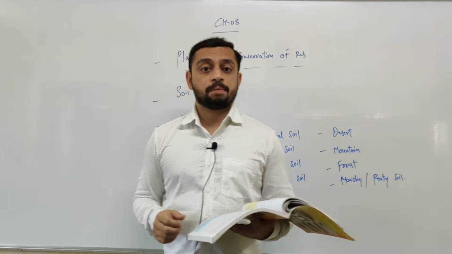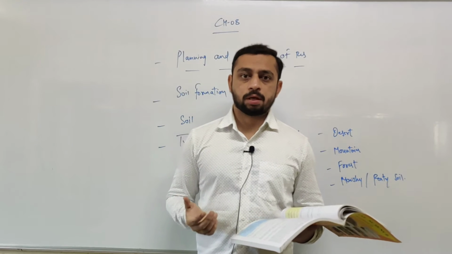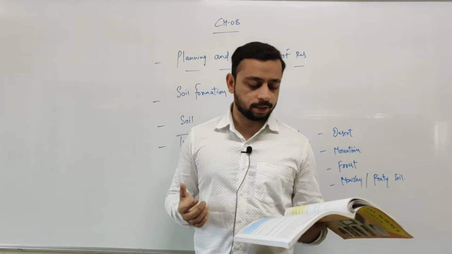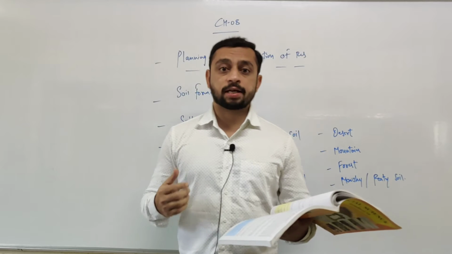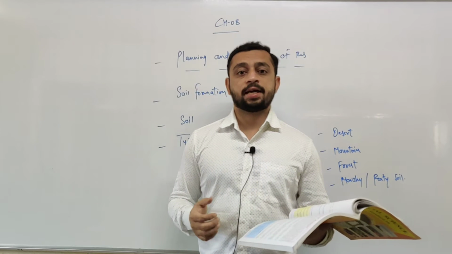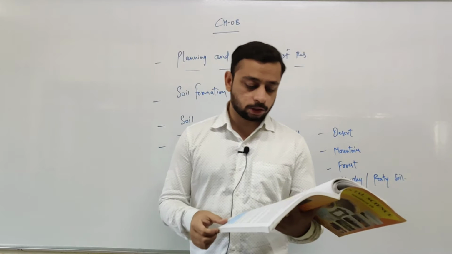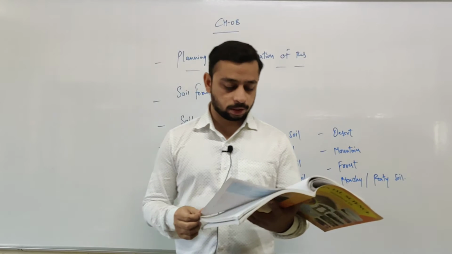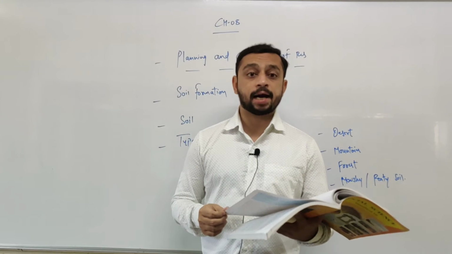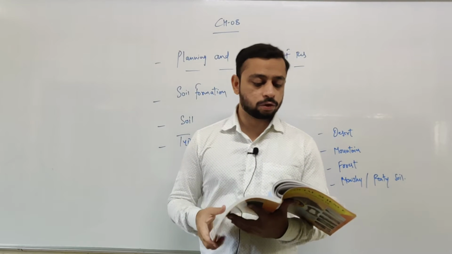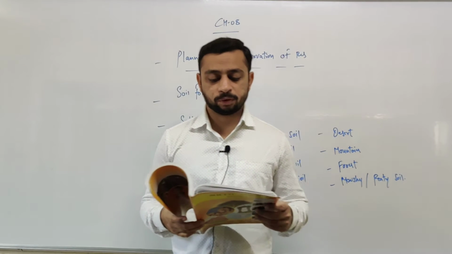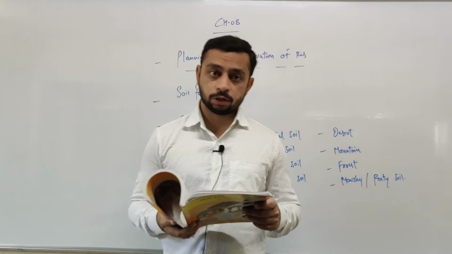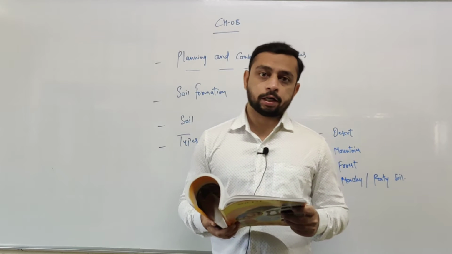We were discussing chapter number 8, right? That is natural resources. We understood what natural resources are, and we also saw the use of resources, that is resources as food, resources as a source of raw material, and resources as energy resources. And again we saw the next topic, that is types of resources. Types of resources is again divided into three concepts, that is ownership, availability, and distribution centers. And then we saw the resources which are further classified on the basis of their distribution, right? That is universal resources, generally available resources, rare resources, and solitary resources.